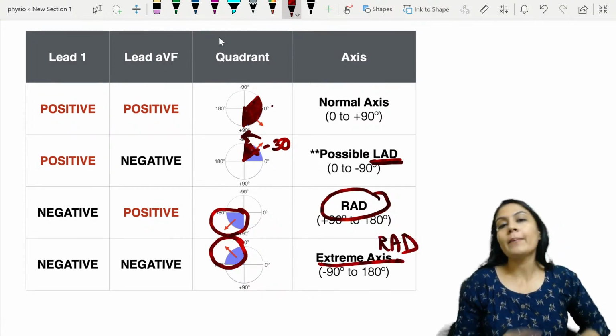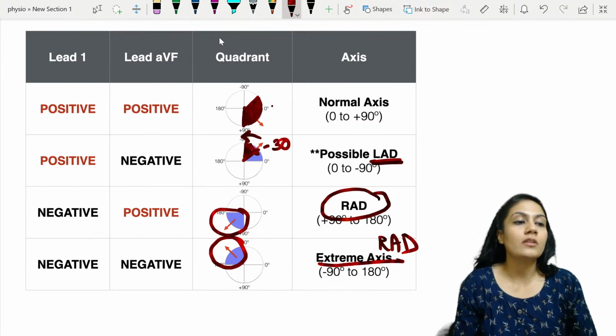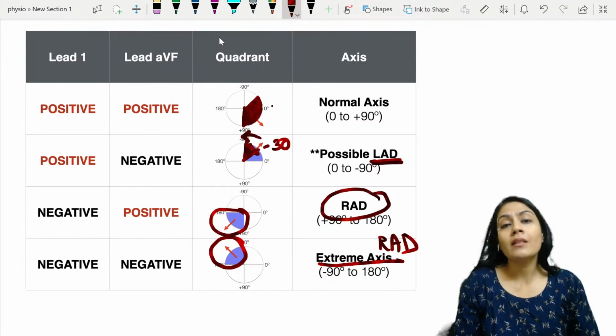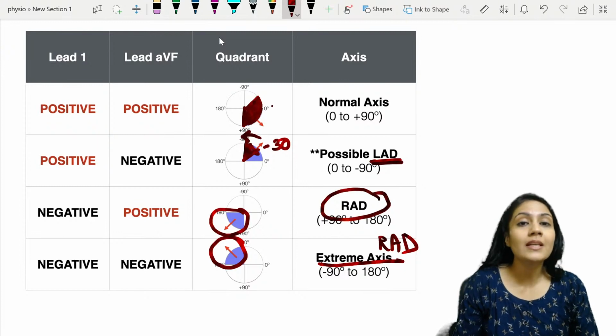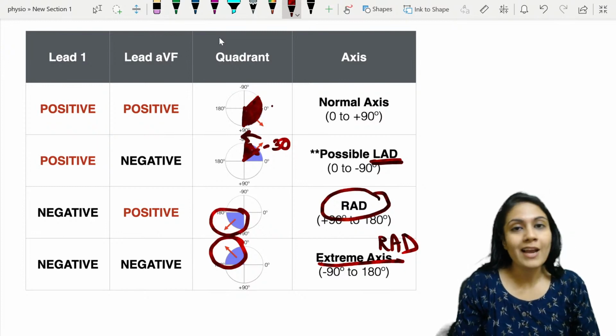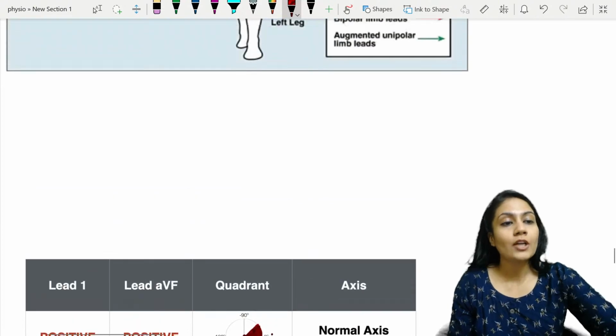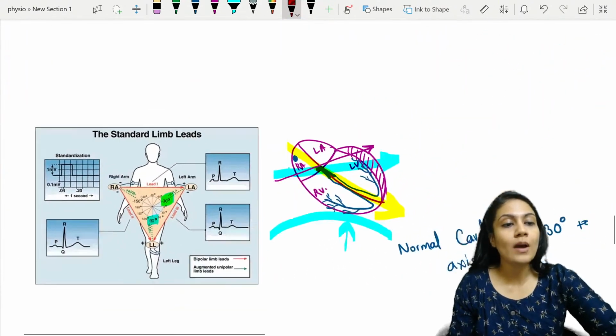It is not necessary for you to know all this. For the nursing student, nobody is going to ask this. But in medicine, later on, when you are going to learn the ECG, this is definitely going to help you out. Okay? So, if a short note comes, what all things do you have to write?